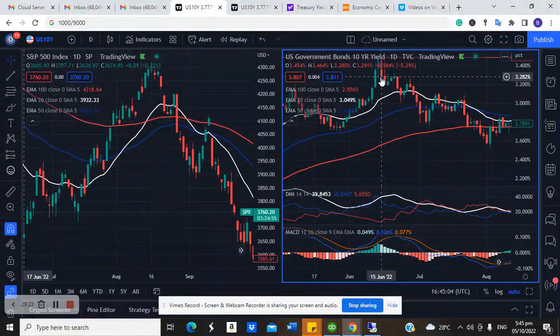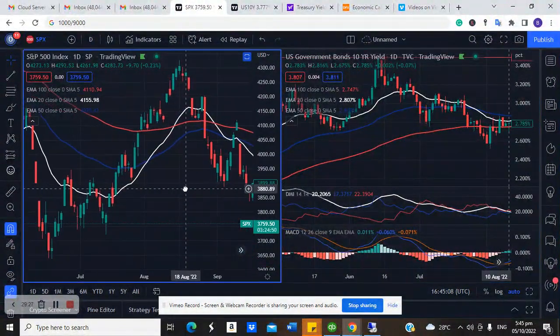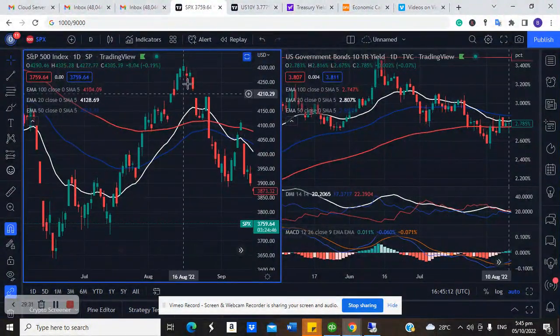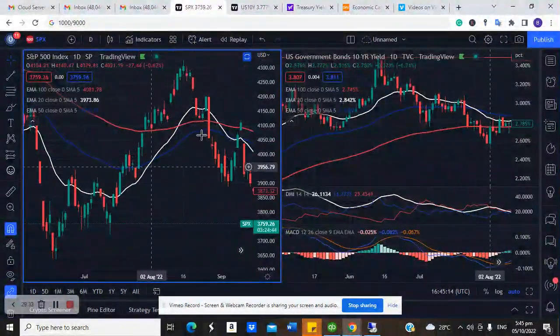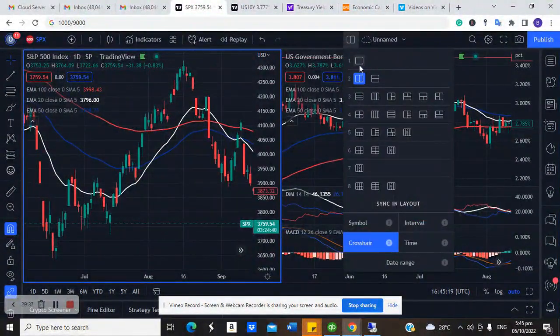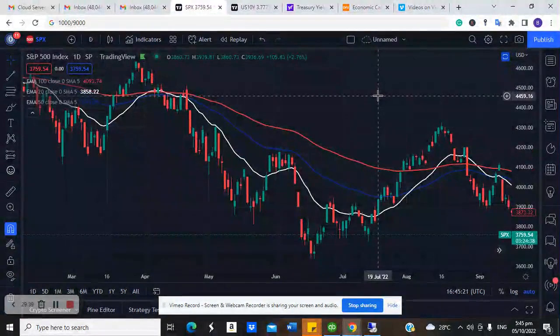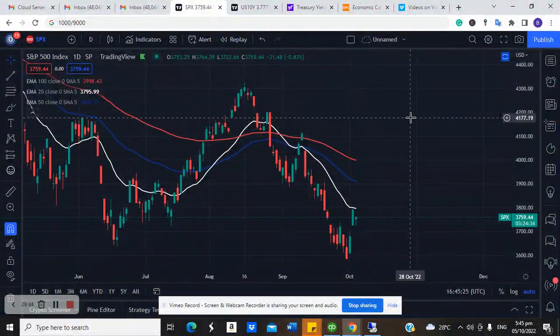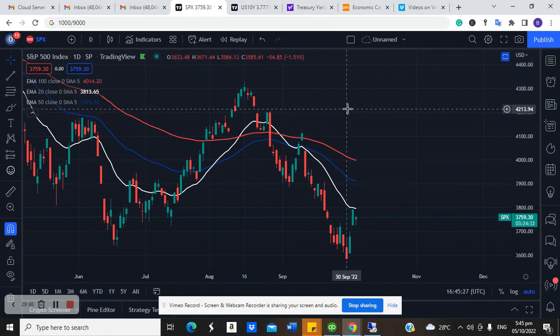Before then, you can see that we've had a massive dip in bond yield between June to August. You can see here that also supported the increase between June to August that we had. You can see right here. So bond yield and stock market move in opposite direction. If bond yield and stock market move in opposite direction, how can I use this to my advantage?